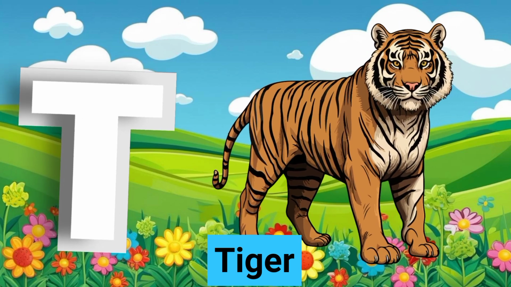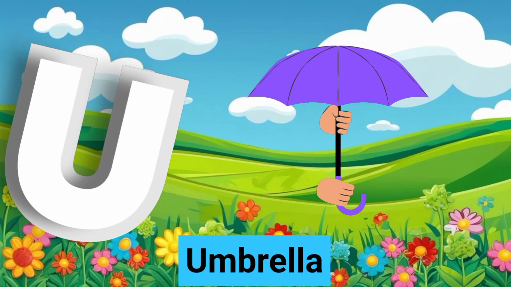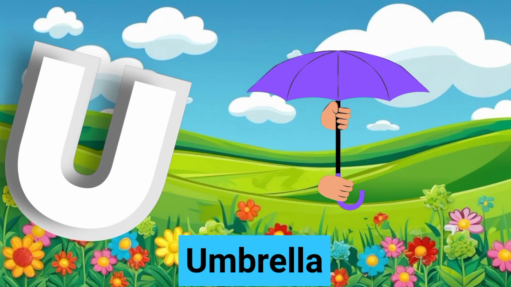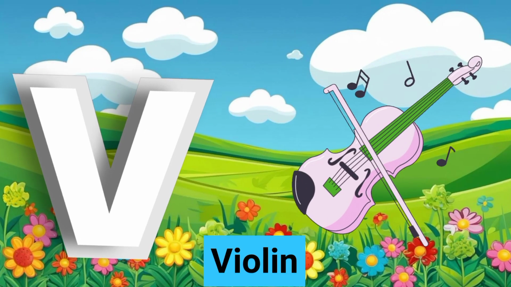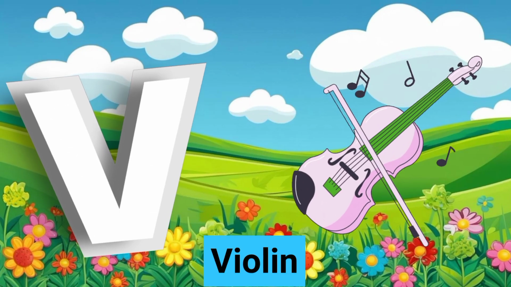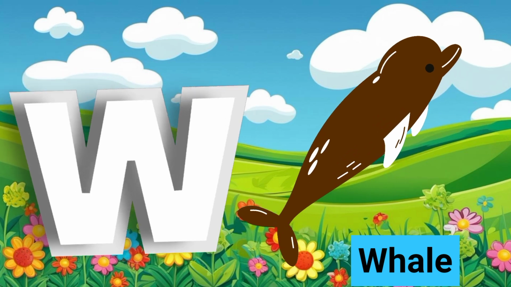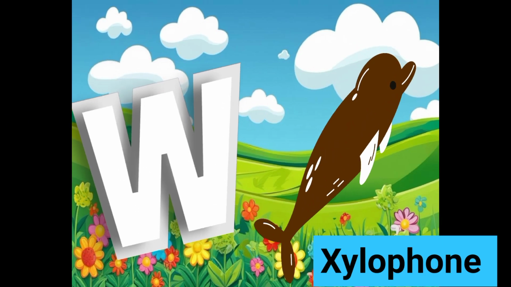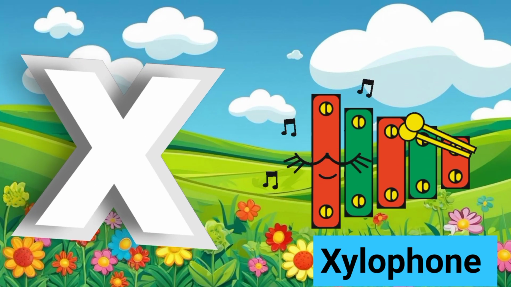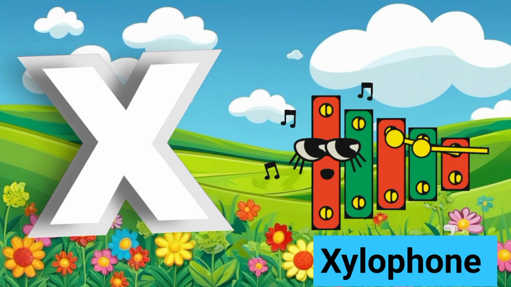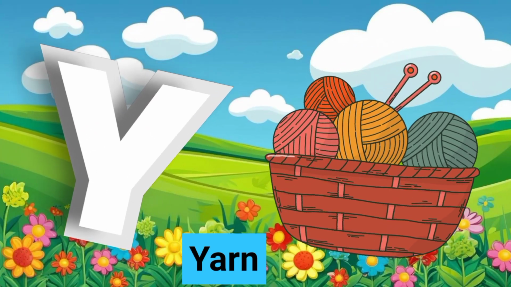T is for tiger. This letter is U. U is for umbrella. This letter is V. V is for violin. This letter is W. W is for whale. This letter is X. X is for xylophone. This letter is Y.